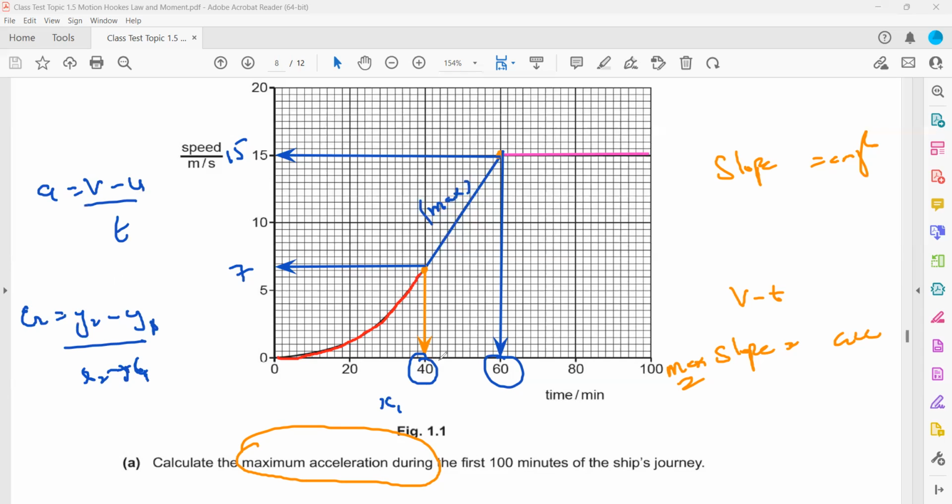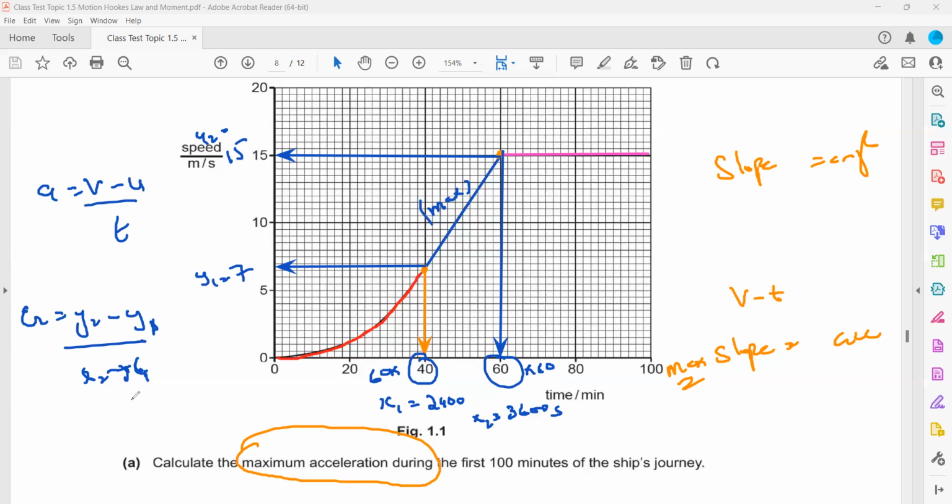So this value is x1, but 40 is not x1. It is 40 multiplied by 60. Why multiplied by 60? Because it's 40 minutes, and we have to convert into seconds. So 6 multiplied by 4, 24, so 2,400 seconds. This 60 is minutes, so we multiply by 60 and it will be 3,600 seconds. So x1 is 2,400, x2 is 3,600, y1 is 7 and y2 is 15.